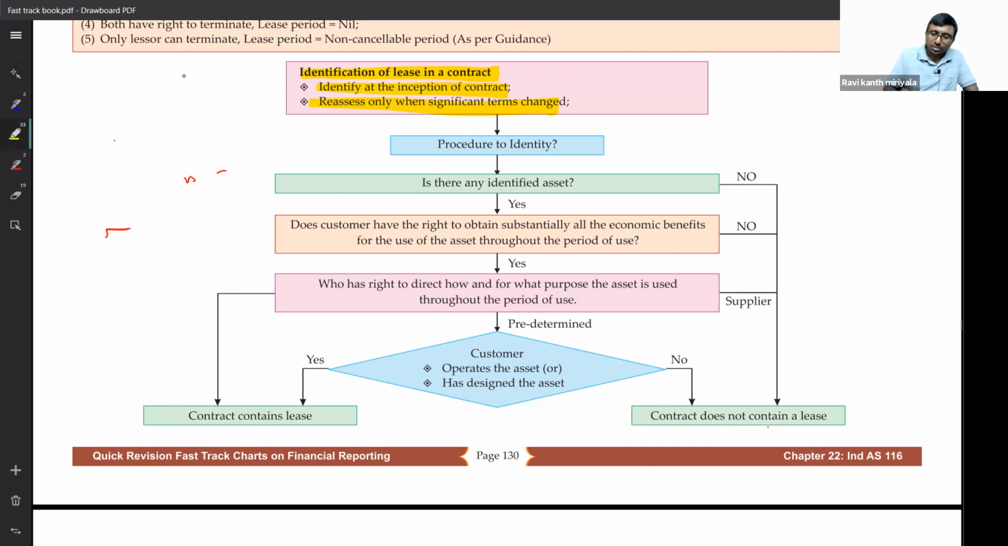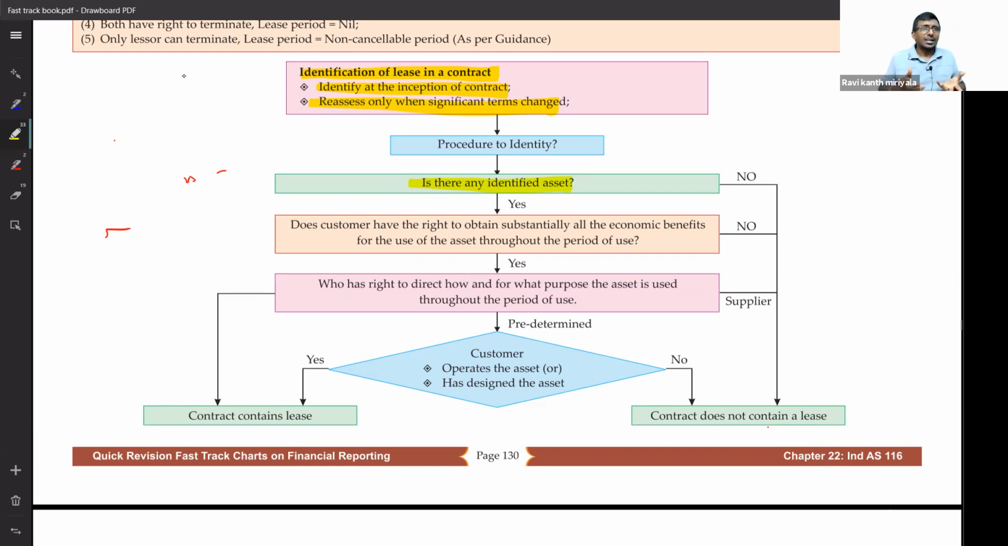Now listen carefully. What is the procedure? First, is there an identifiable asset? Identifiable asset means what? Britannia is saying, all my biscuits should come from only factory 1. Maybe the owner has factory 1, 2, 3. If the agreement mentions that all my goods should come from only factory 1, that means the first condition is satisfied.